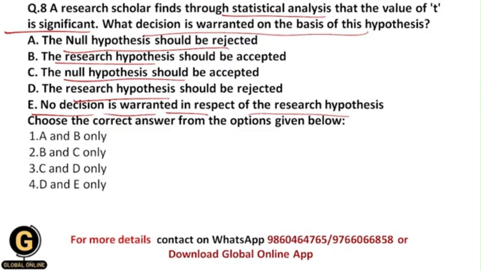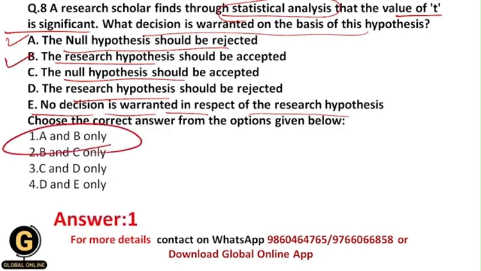After doing the statistical analysis, the researcher has got a significant t value. So whenever we get a significant t value, we need to accept the research hypothesis, and in this situation we need to reject the null hypothesis. That's why two decisions are warranted on the basis of this: the null hypothesis should be rejected and the research hypothesis should be accepted. So your correct answer should be 1, that is A and B only.